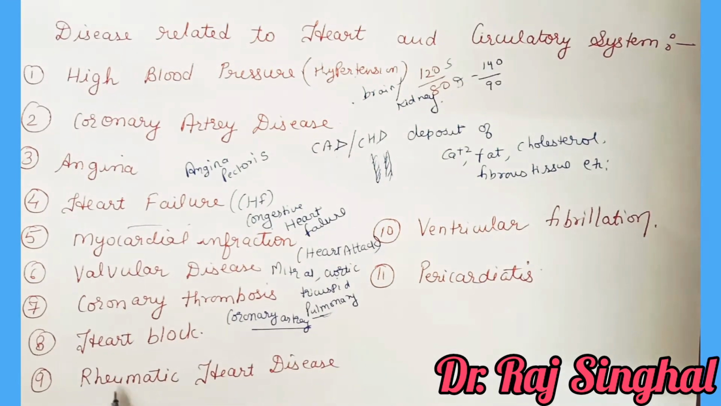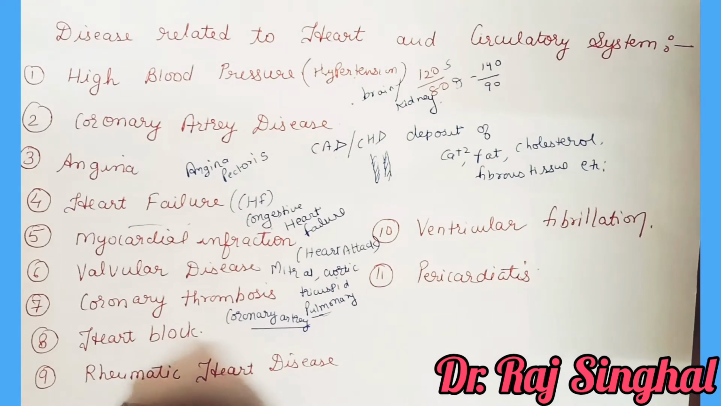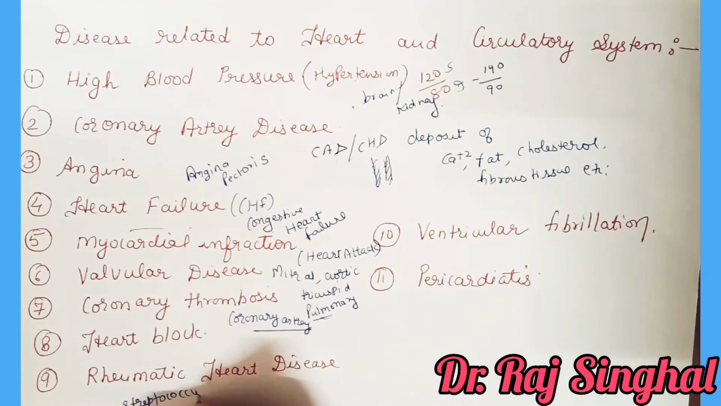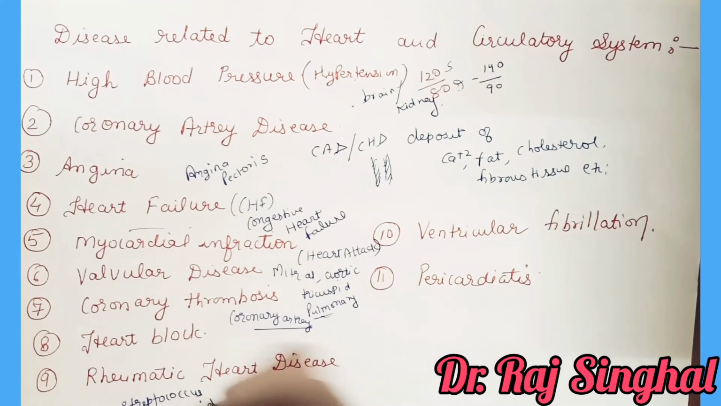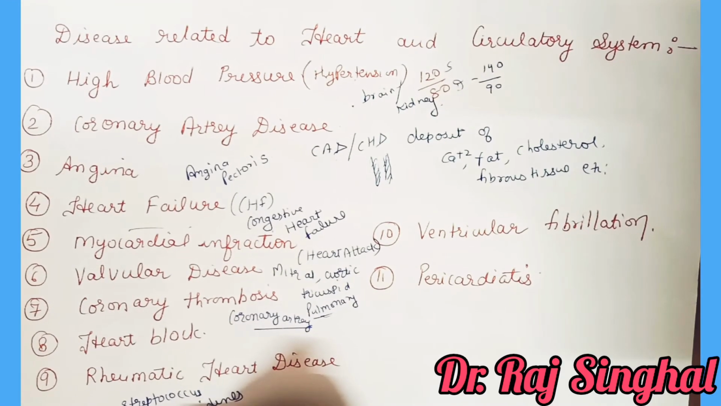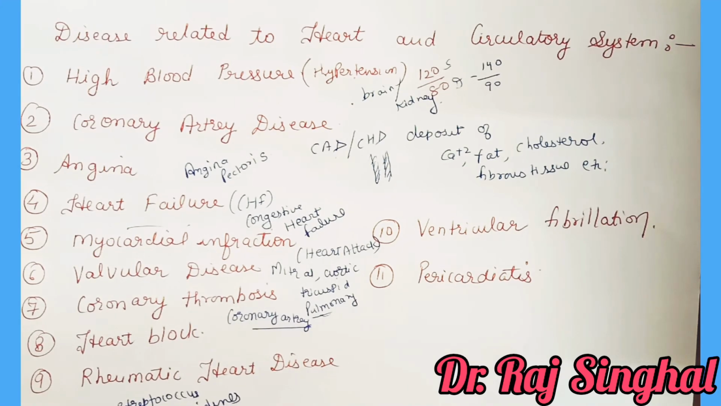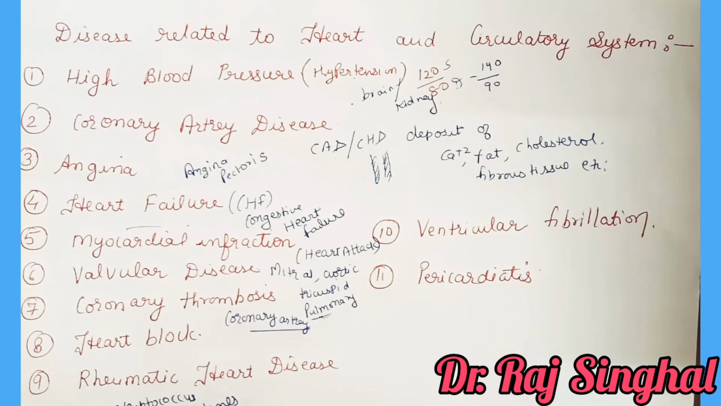The next disease related to the heart is rheumatic heart disease. This disease is caused due to infection by Streptococcus viridans. It is a bacteria. In this disease, the valves do not function properly. This bacteria attacks the valves of the heart and makes them weak, because of which the heart muscles don't work properly.